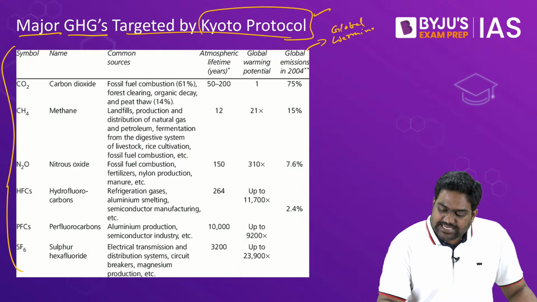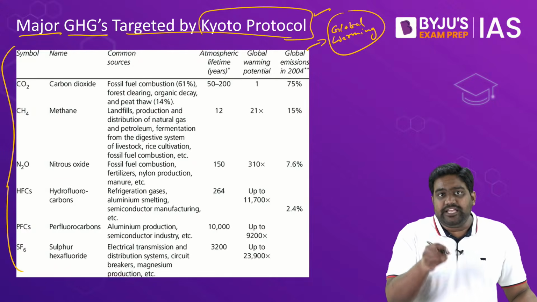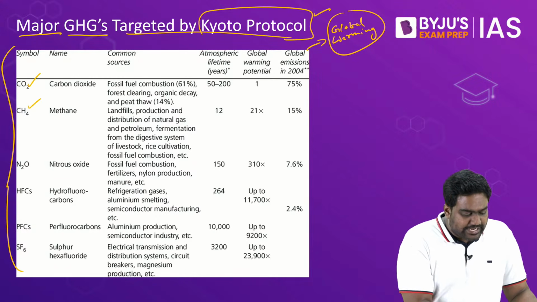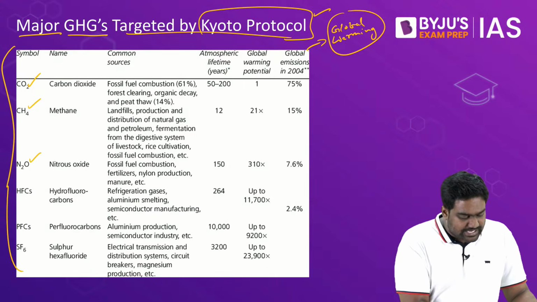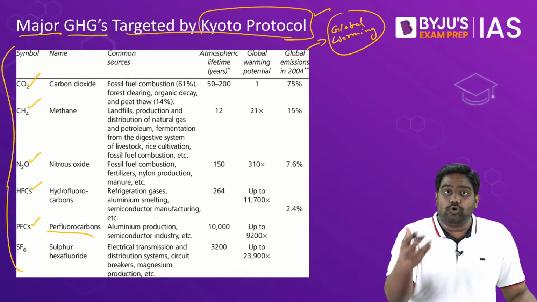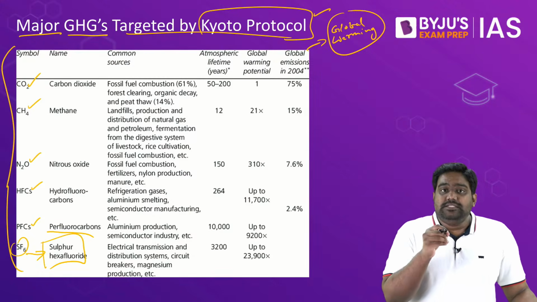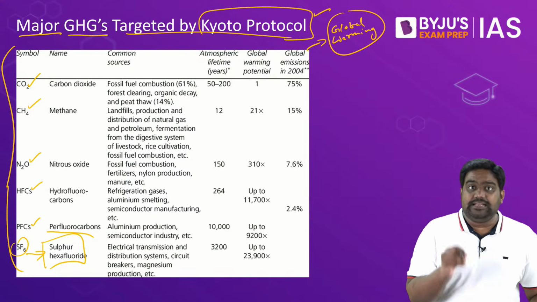This was based on scientific evidence, based on climate science. Greenhouse gases like carbon dioxide, methane, N2O or nitrous oxide, HFCs, hydrofluorocarbons, PFCs, perfluorocarbons, and SF6, sulfur hexafluoride. These dangerous greenhouse gases, they were identified.